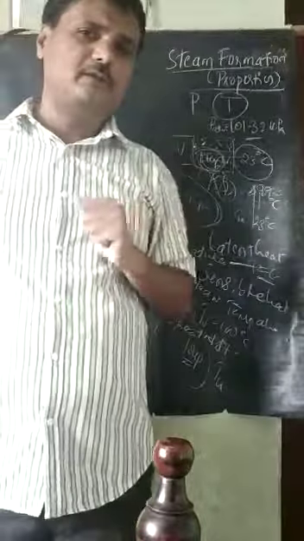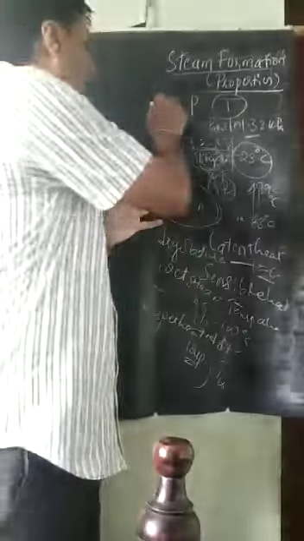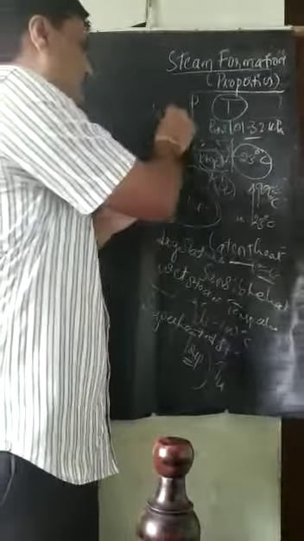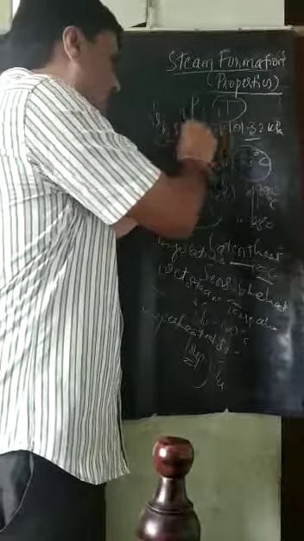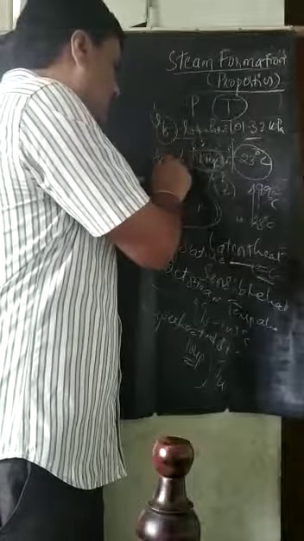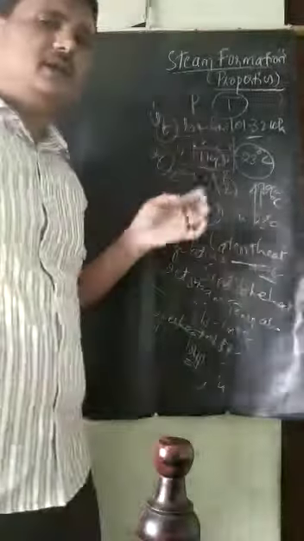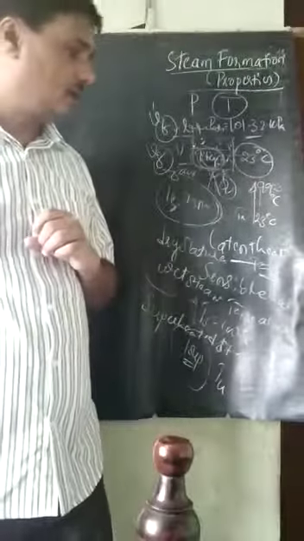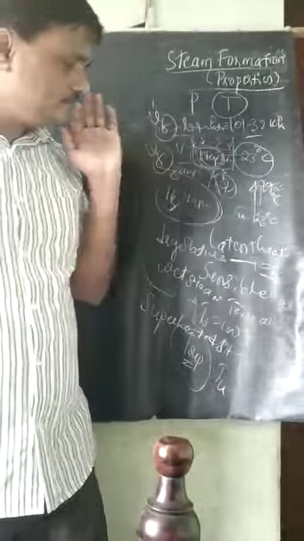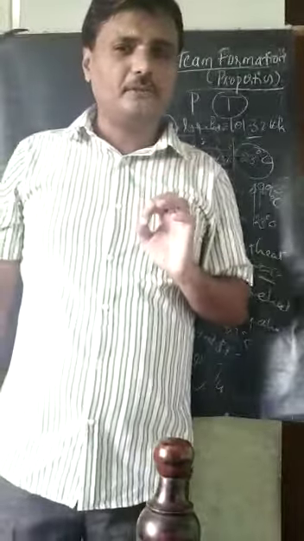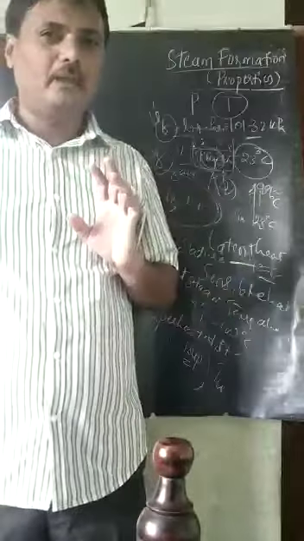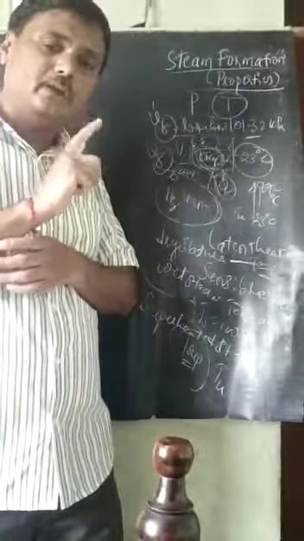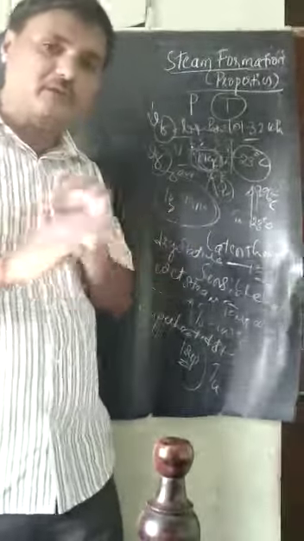Some usual notations: v_f is the specific volume, where the suffix f is used for liquids, and v_g, where g is used for the gaseous phase. These are the usual suffixes we use. This is a brief introduction to how steam is formed and the types of steam: wet steam, dry saturated steam and superheated steam.